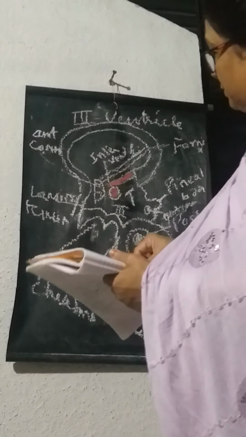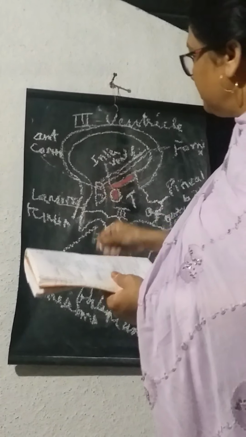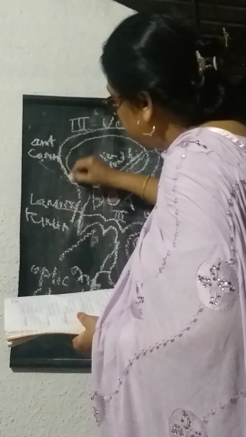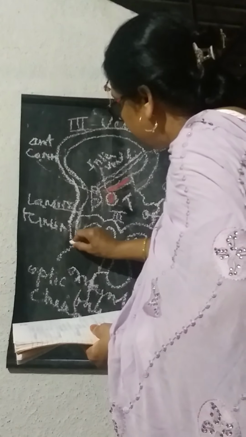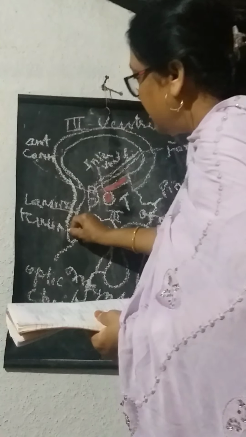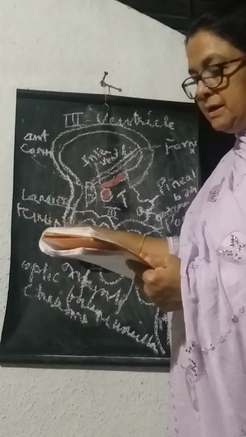The anterior boundary of the third ventricle. This is the genu. This is the rostrum. And this is the lamina terminalis.